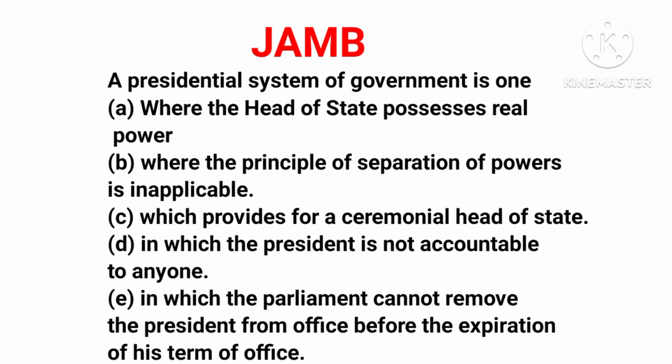Option D, in which the president is not accountable to anyone. Okay, in a presidential system of government, the president is accountable to the people. Option E, in which the parliament cannot remove the president from office before the expiration of his term of office. Now in a presidential system of government, the parliament can be involved in the removal of the president. Okay, but it doesn't solely depend on them, but they can be involved based on what is provided in the constitution.